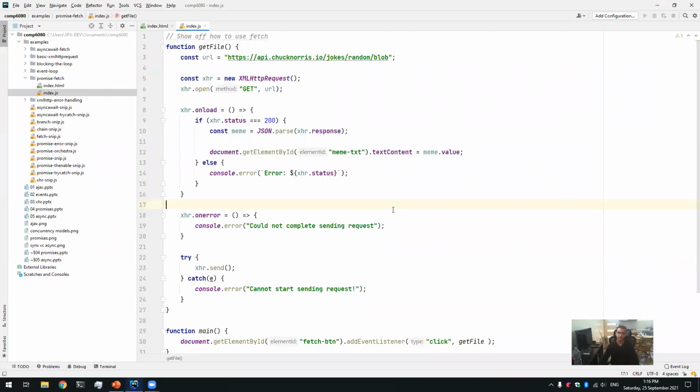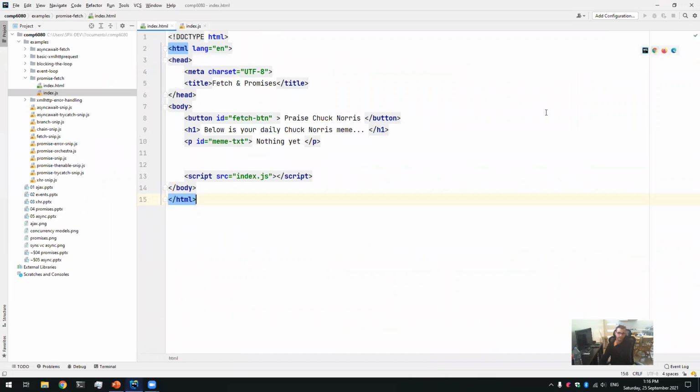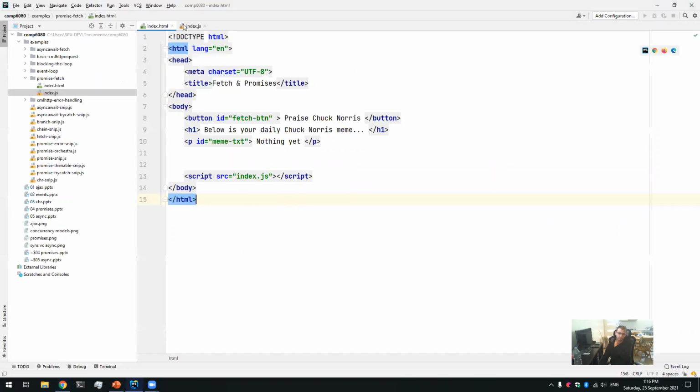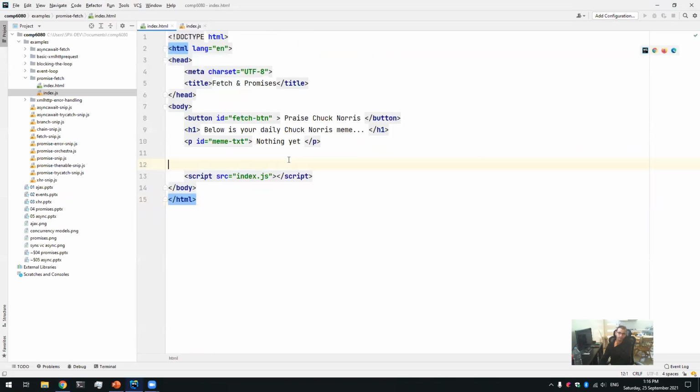So here I have the previous lecture's example with fetching from our Chuck Norris API. So just to recap it, if I open this up, you can see we're going to get some Chuck Norris memes. If I praise Chuck Norris, nothing happens yet. I should have... Did I open the right thing here?